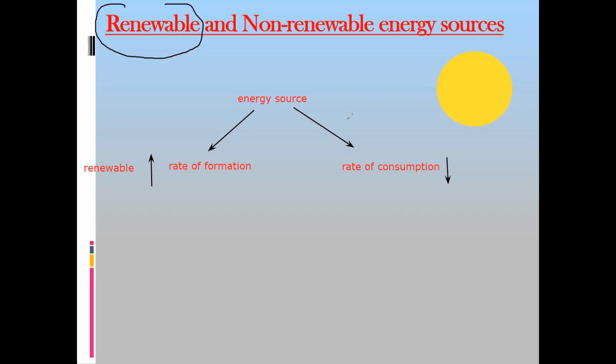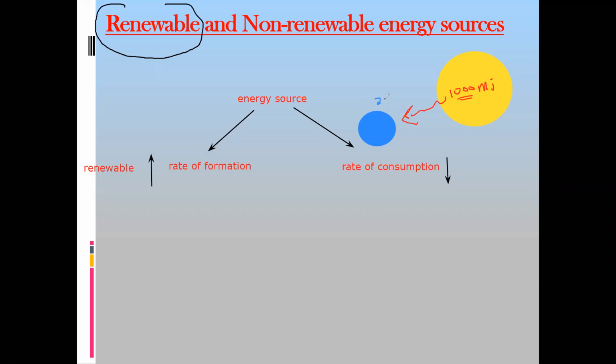consumption means utilization, using. The term consume means use. So speed at the rate of formation, like every day, for example, the sun is giving 1000 megajoules. This is just an example, it's not an accurate value. So every day, the sun is producing 1000 megajoules of energy. But we are only consuming this energy, we are receiving it out of this 1000 megajoules.